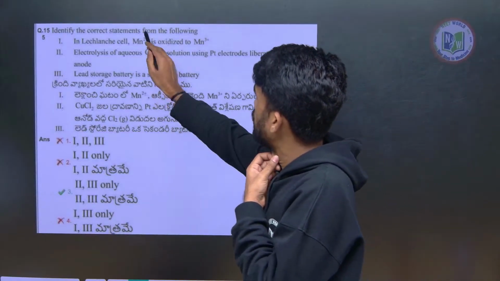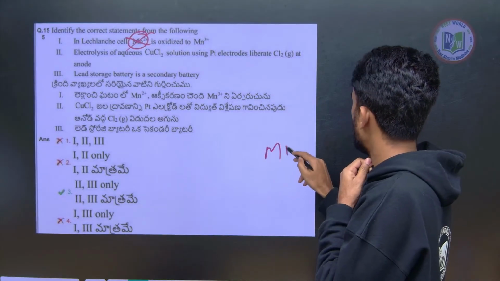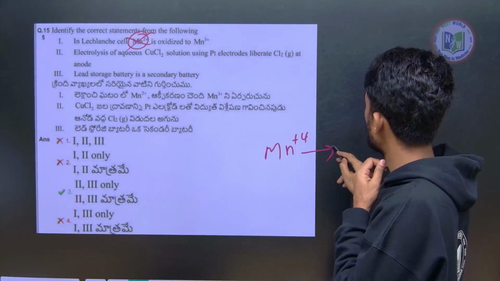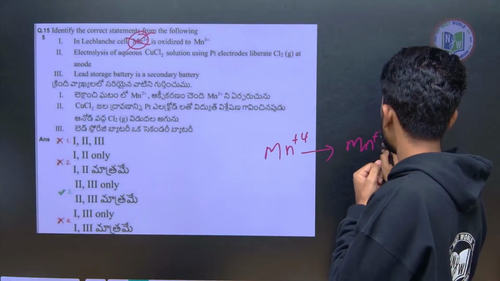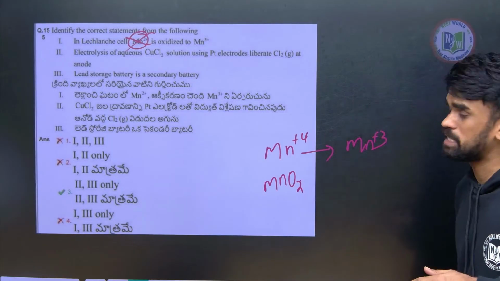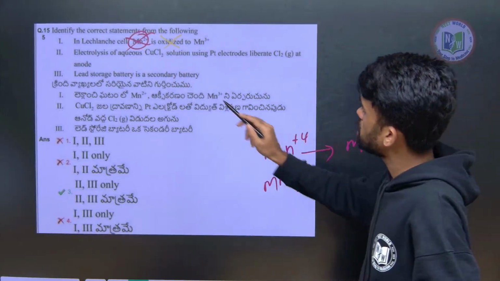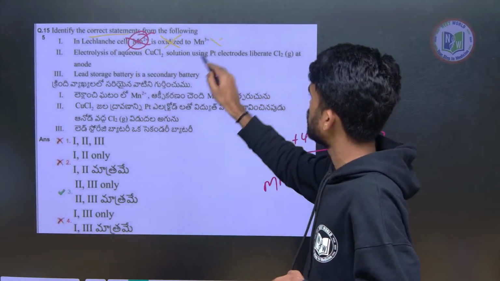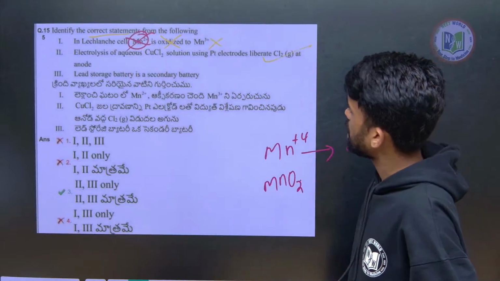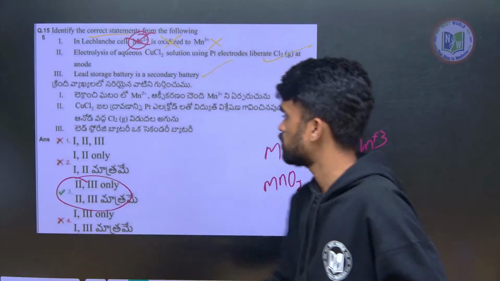So here, in Leclanche's cell, it is not Mn+2, it is Mn+4. Mn+4 converts to Mn+3. This is MnO2, right? So this will be converting into the Mn+3 form. It is not oxidized, it is reduced. So the first statement is incorrect, and they are asking about the correct one. Remove that. So this is correct. Lead storage is a secondary cell, that is also correct. So you can have option number 3.